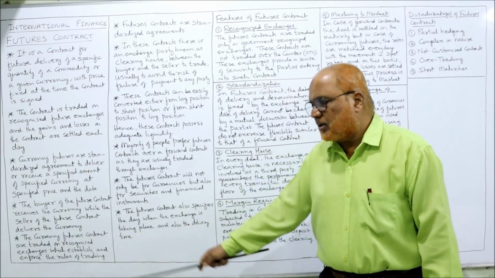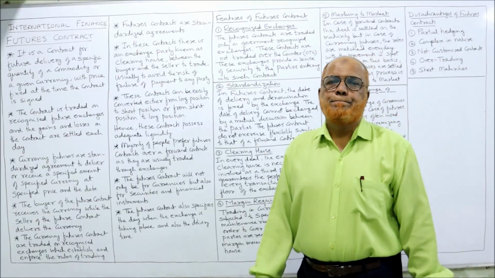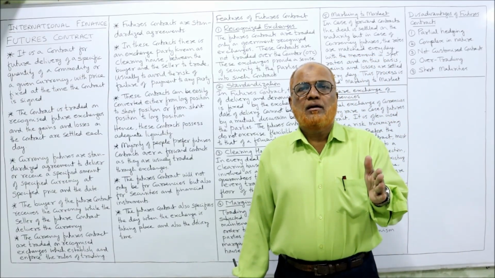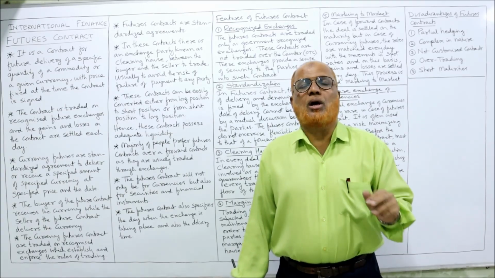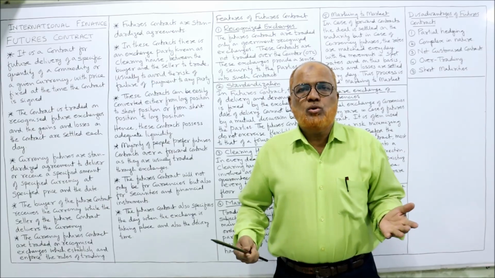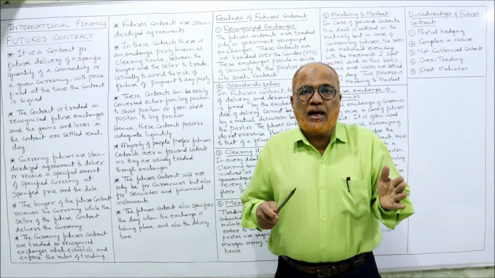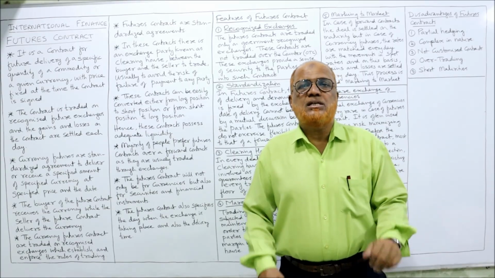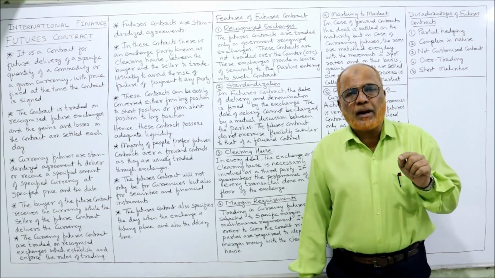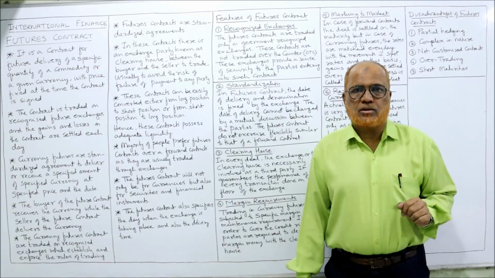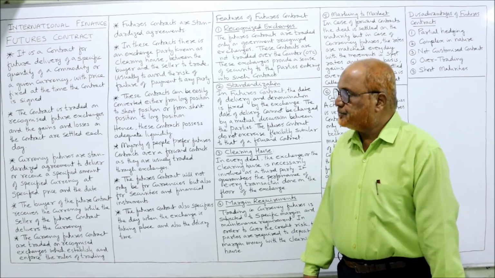Currency futures contracts are traded on a recognized exchange which establishes and enforces the rules of trading. That means a third party is there to look after whether both the parties are complying with their obligations or not. In a forward contract, there is no third party, only two parties, buyer and seller. But here what is happening? A futures exchange is there. That will see whether both the parties are complying with their obligations or not. That means there is some security in this type of contract.